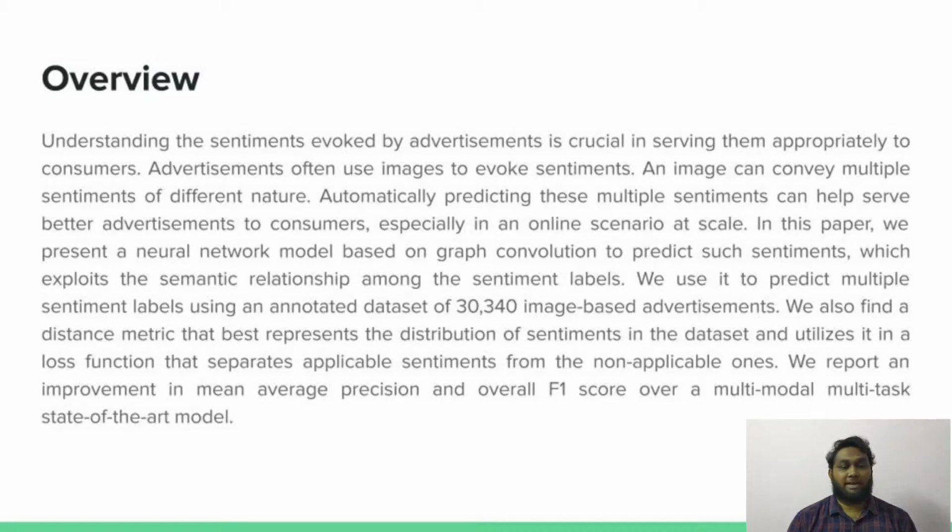In our work, we have explored a neural network model based on graph convolution to predict such sentiments, which exploits the semantic relations among sentiment labels. We use it to predict multiple sentiment labels using an annotated dataset of 30,340 image-based advertisements. We also find a distance metric that best represents the distribution of the sentiments in the dataset and utilize it in the loss function that separates the applicable sentiments from the non-applicable ones. We report an improvement in mean average precision and overall F1 score over a multi-modal multitask state-of-the-art model.